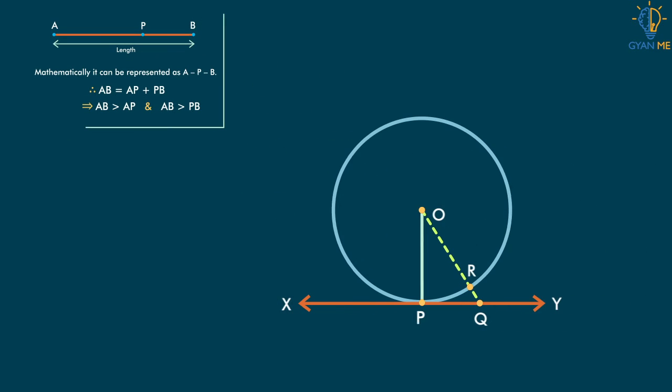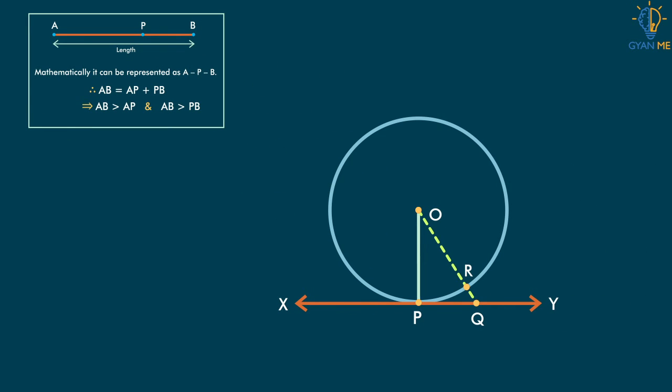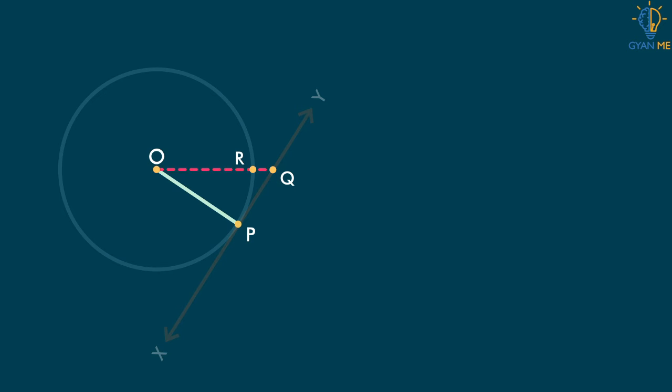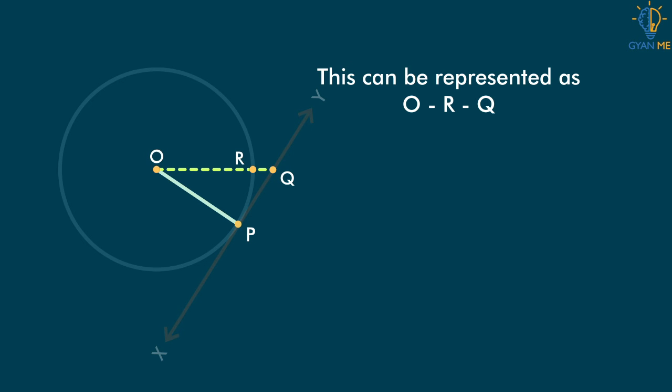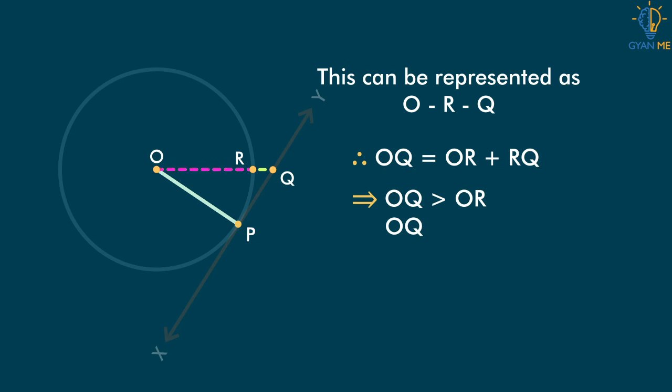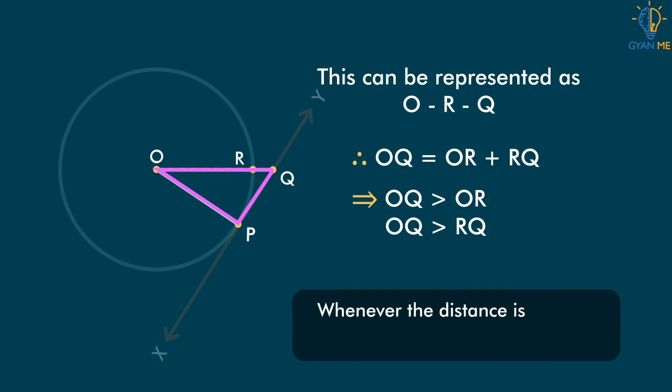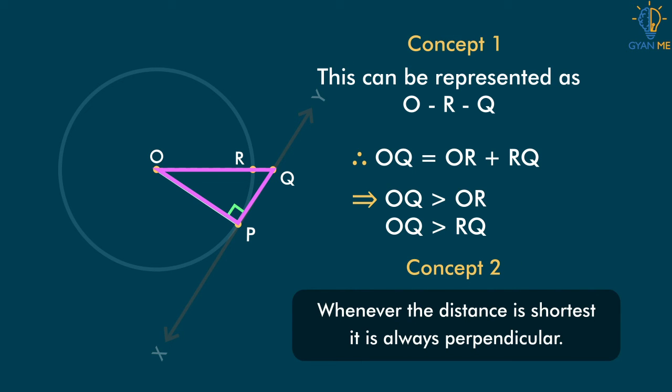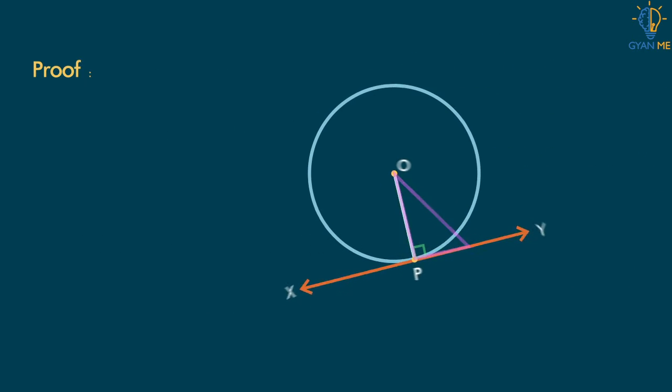Here in our case also, we have a situation similar to this. Consider a line segment OQ which touches the circle at point R. So this can be represented as O-R-Q. So can I say OQ is equal to OR plus RQ? This means OQ will be greater than both OR and RQ. Now we also know whenever the distance is shortest, it is always perpendicular. So now with these two concepts in consideration, let us see our proof.